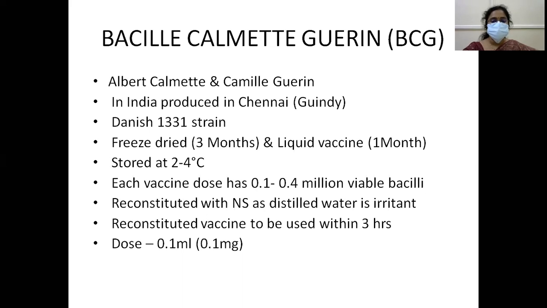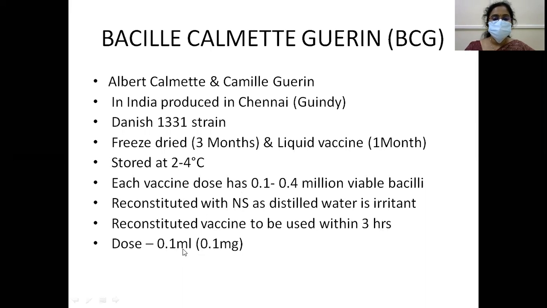Each vaccine dose has 0.1 to 0.4 million viable bacilli, reconstituted with normal saline, as distilled water is an irritant. So this is very important. Unlike the other vaccines, the BCG vaccine is reconstituted with normal saline. The reconstituted vaccine should be used within 3 hours. This is also very important.